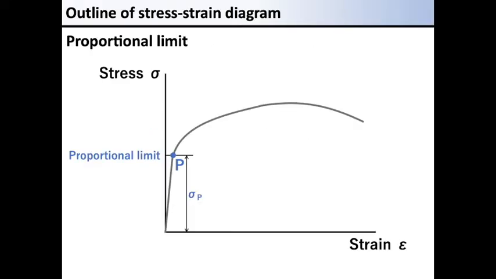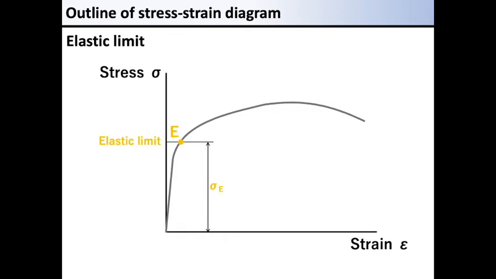Proportional limit is the limit of the range in which stress and strain are proportional. The point called the elastic limit, which neighbors the proportional limit, is generally a little above the proportional limit. The elastic limit means the limit of elasticity.